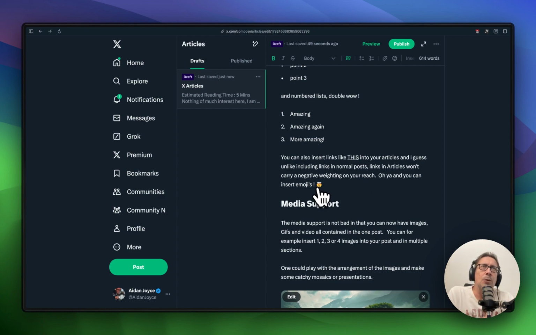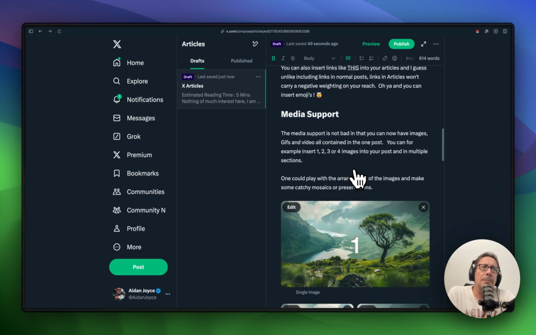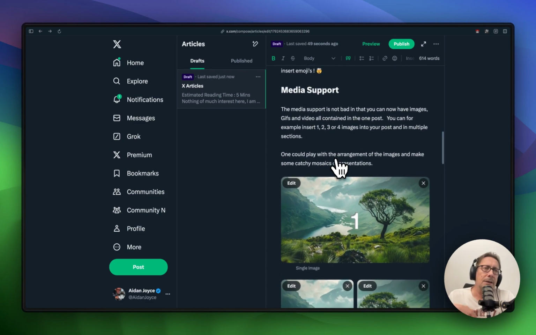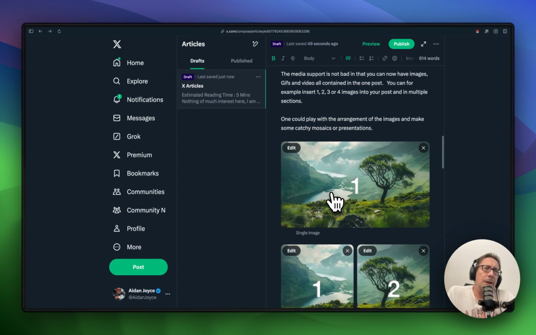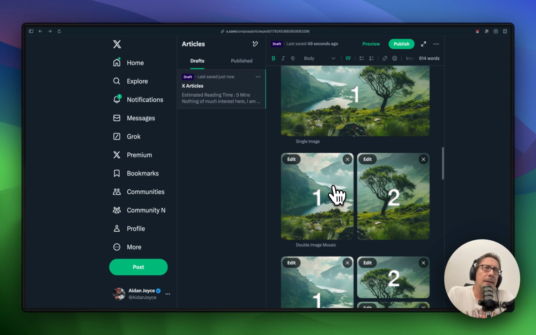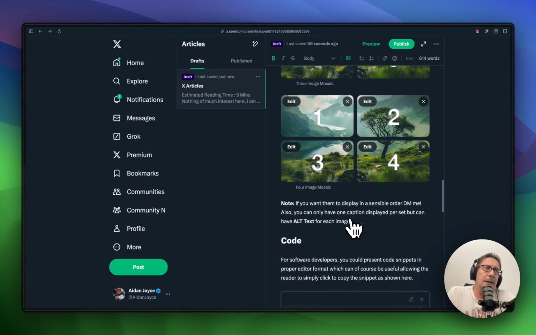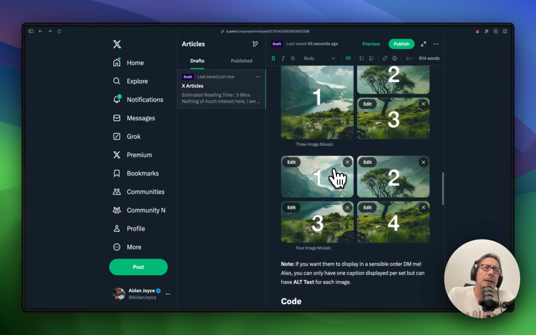Of course, you can put emojis in as well. Again, no big support. I think where it's most useful is on the media support, because you're not limited to a single image or 4 images. So what I've done here is just taken an example of where you can have one image, then you can have 2 images. I created these in a little template so that they could actually form a mosaic, because otherwise they wouldn't normally line up nicely like this. Or you can put your 3 images like this, or indeed you can put your whole 4 images in here. This could be nice if you're doing presentations, slides, or maybe some informational videos or some instruction. So some nice things can be done with that.